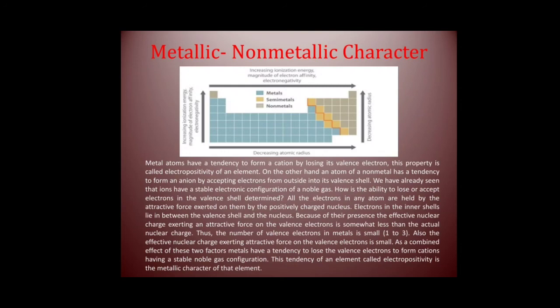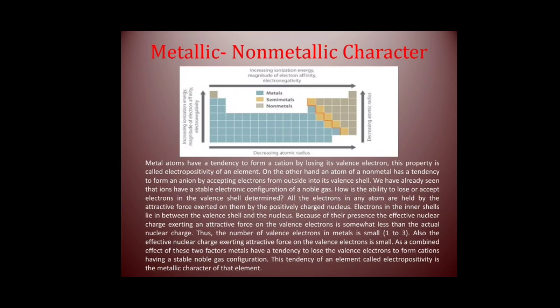Down the group, that is vertically, the new shells get added to the atom of the respective elements, as a result of which the attraction between the nucleus and the electrons decreases. This makes it easier for the element to lose electrons and form cations, that is positively charged ions. Therefore, the metallic character goes on increasing down the group, that is vertically.